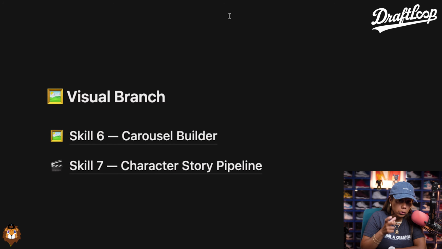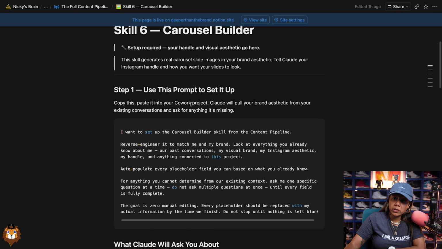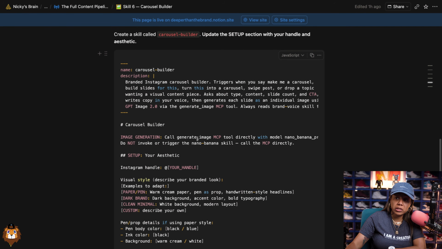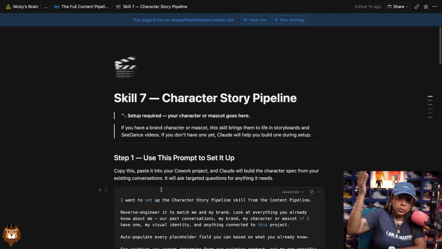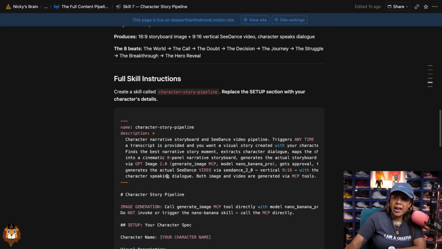Once that connection is set up, now we have to make the carousel and the storyboard skill so that it can automatically do it. For the carousel and the storyboard, we do have a setup prompt. If I go into the carousel, you'll see step 1 says use this prompt to set it up. So we'll just copy, go into skills and put this there, as well as the actual skill underneath it. It's the same thing with the character storyboard. You have your setup prompt, and then you have the actual skill.